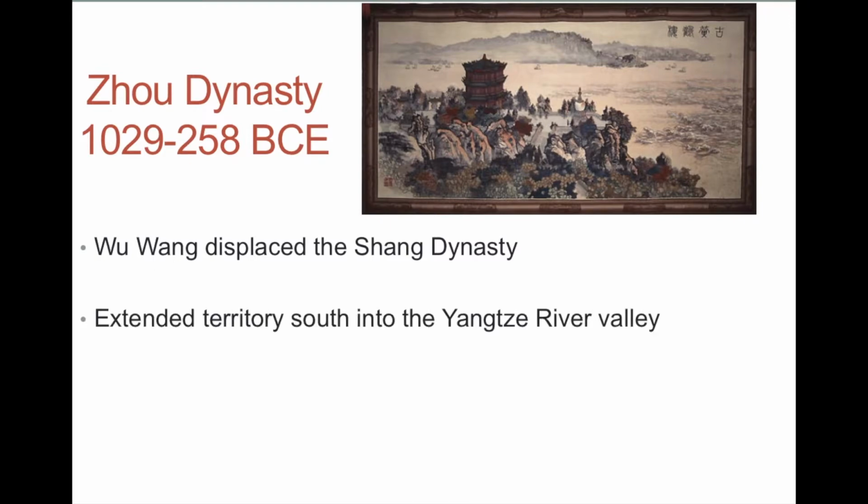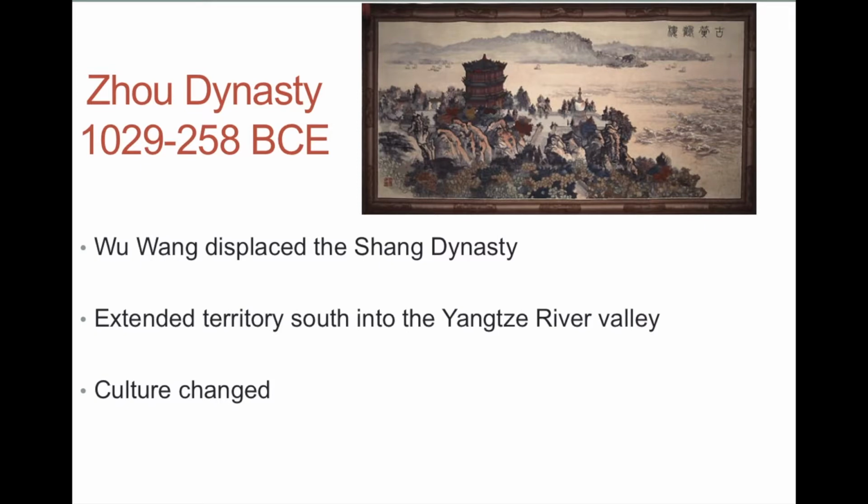And importantly, what we see as a change in culture is a lot of expansion of the territory into the Yangtze River. Ultimately, this is important because it's very rich in agriculture. The Greeks didn't really care as much about agriculture. It's different within Chinese culture. And so, really, the importance of the Zhou Dynasty is they're able to unite, for the first time, North and South China. Now, if you're living in China, you can have wheat from the north and rice from the south. And this is ultimately a very important part of building Zhou China, especially with the population as well.